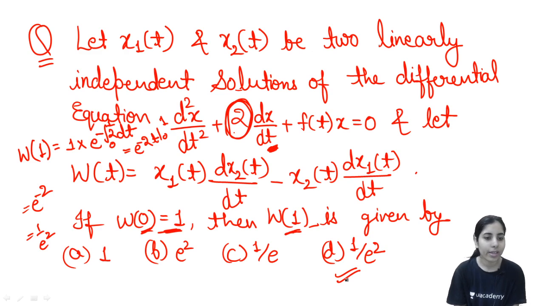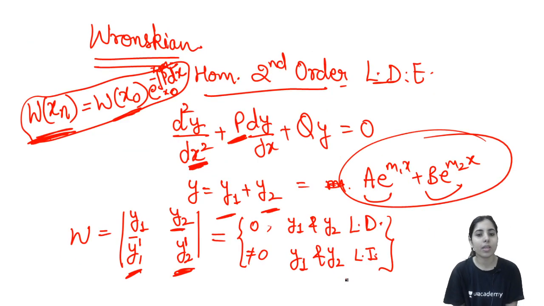Done? And now I hope you have got to know about the Wronskian concept very clearly and the formula we are having in the Wronskian. Clear? But still, if anybody has any doubt, you can let me know and we will discuss those points. So let me know if there is any doubt, and if everything is clear, that's very good.